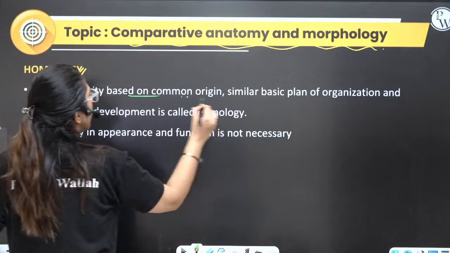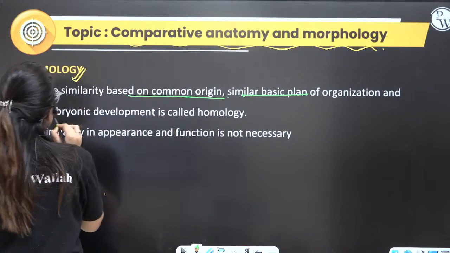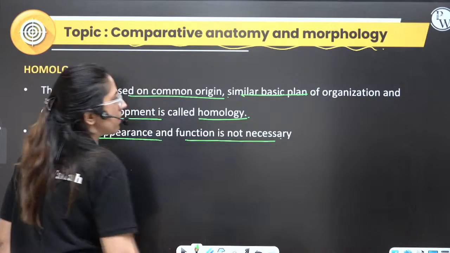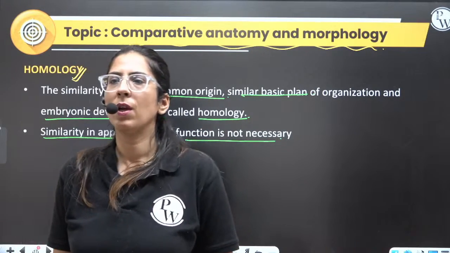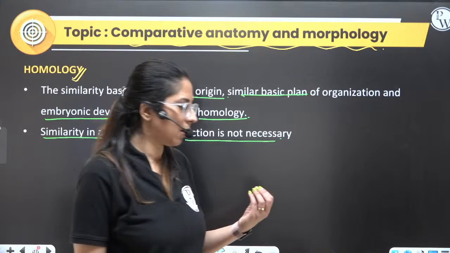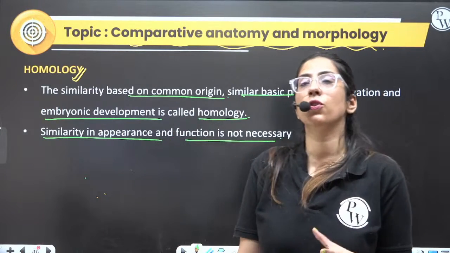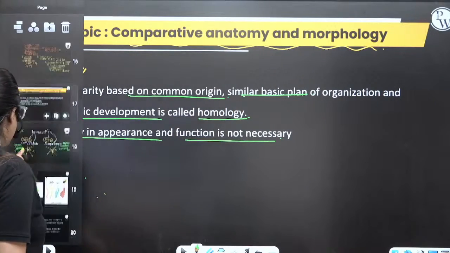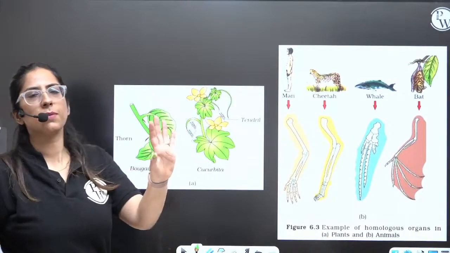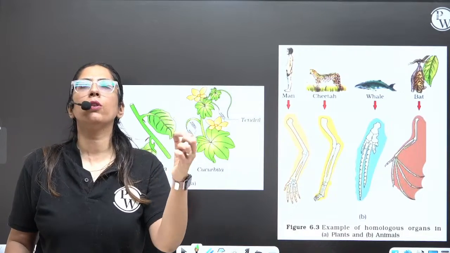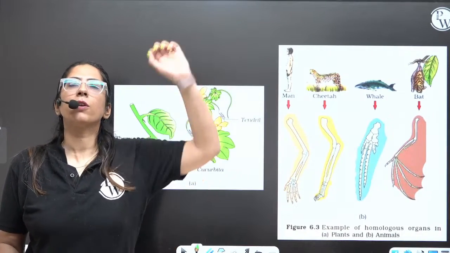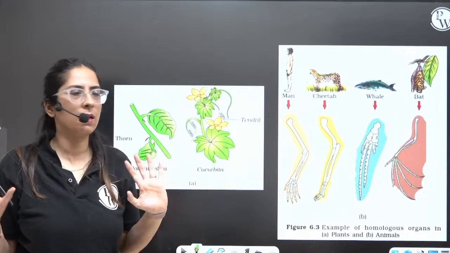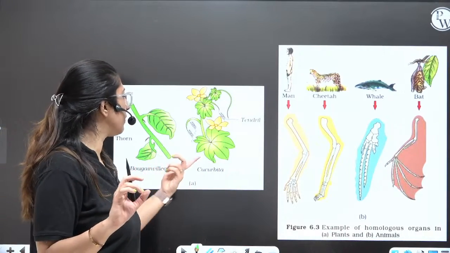Similarity based on common origin, similar basic plan of organization, embryonic development, homology. Similarity in appearance and function is not necessary. This is homology. Structures which show homologous similarity, that is a homologous organ. So in homologous organ, your NCERT talks about these 2 examples. And what all examples we have to study? Only those which are there in NCERT. Now whatever you study from X book, Y book, Z book, that's not required. NCERT is enough. So here we have an example of Bougainvillea and Cucurbita.